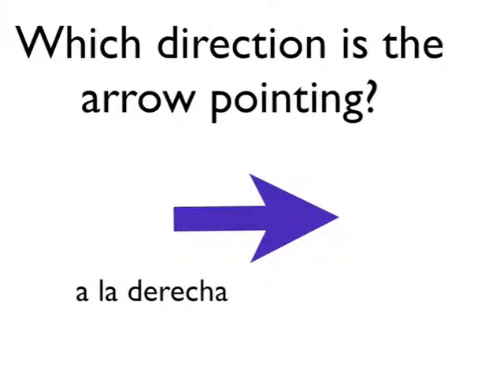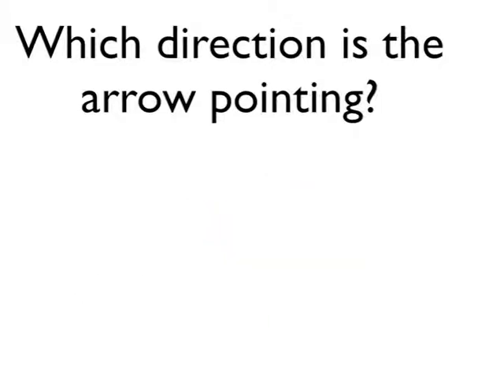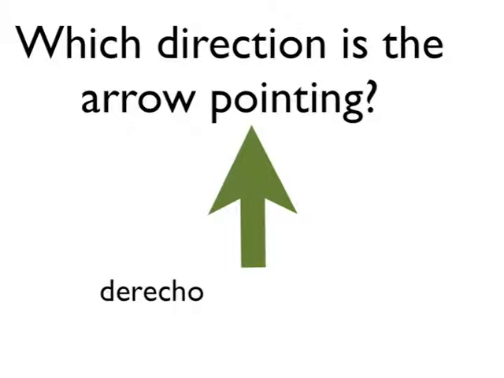A la derecha, o al este for the cardinal direction. Which direction is this arrow pointing? Derecho, al norte. Remember that we don't use al or a la with derecho.